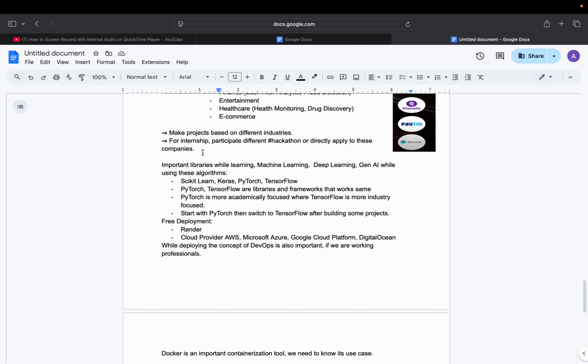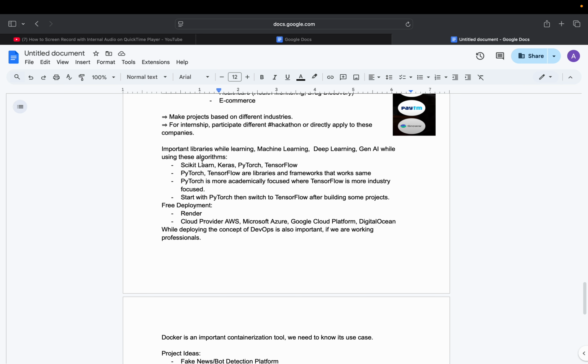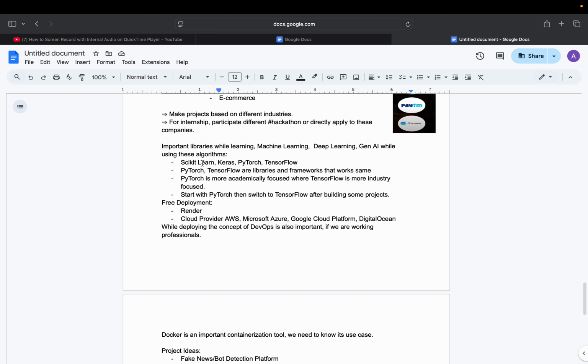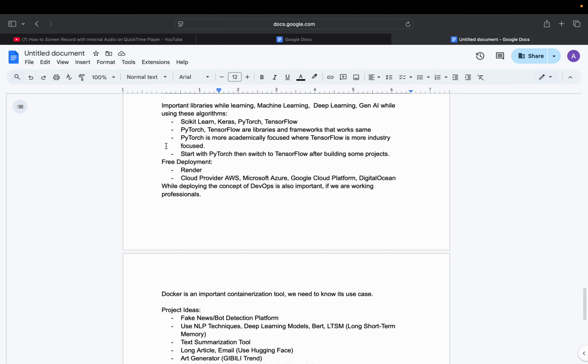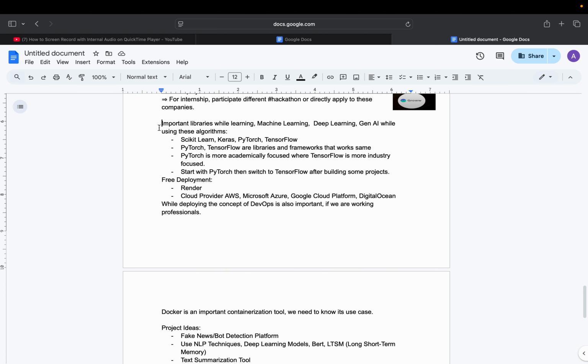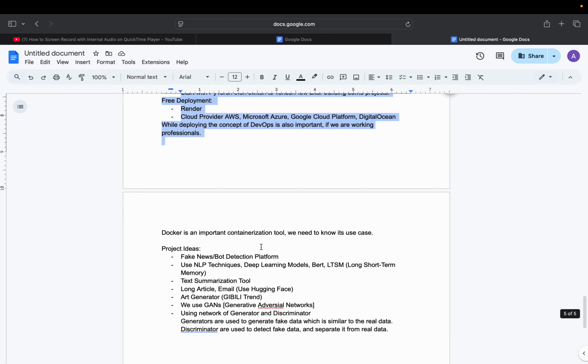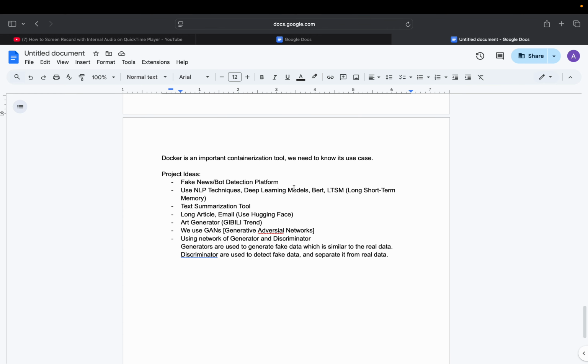All right. And then for internships, you can practice in different hackathons or directly apply to the companies. And then there are important libraries while learning machine learning, deep learning, and generative AI. While using these algorithms, you can go through all of these things. And these are some of the project ideas I have listed here.